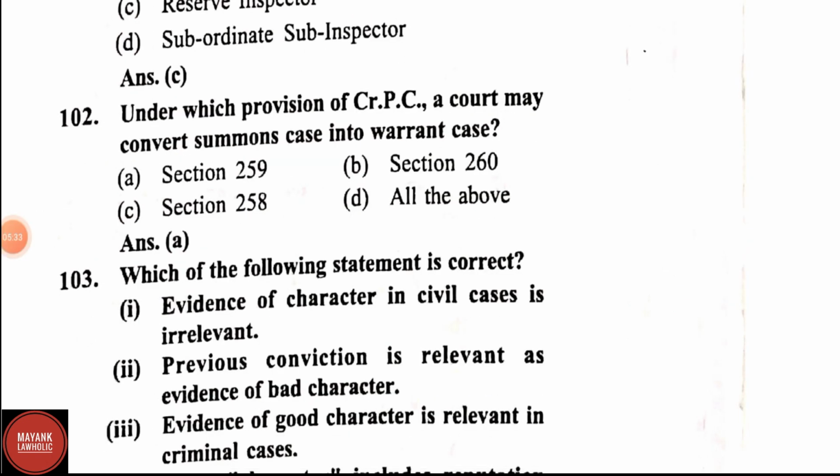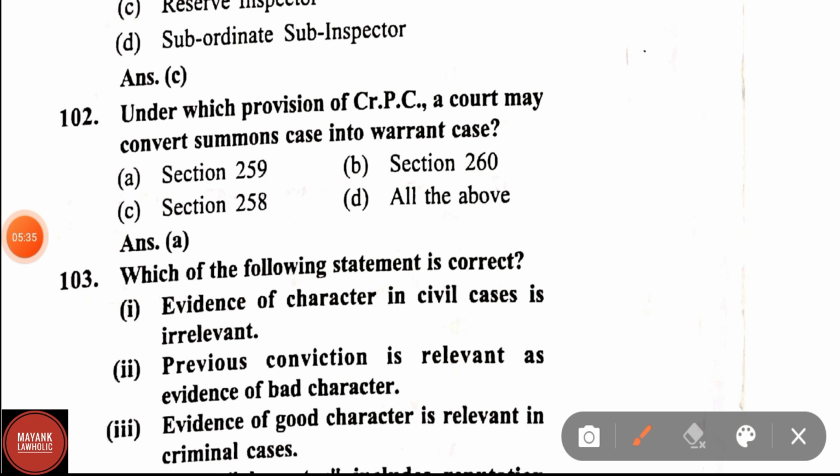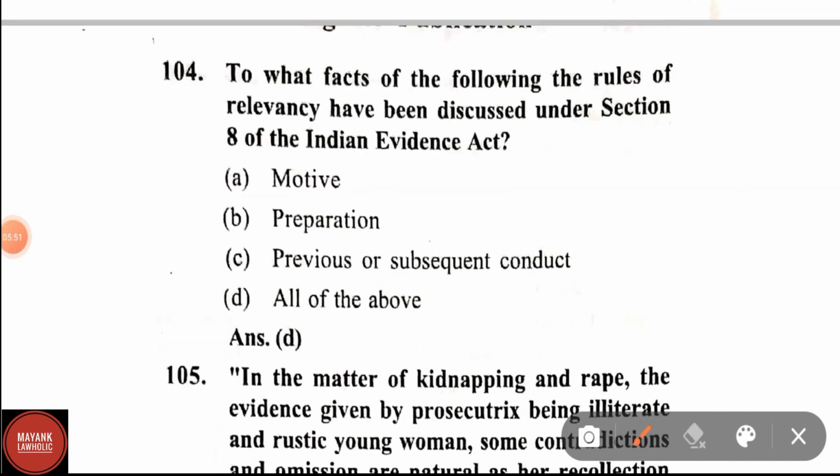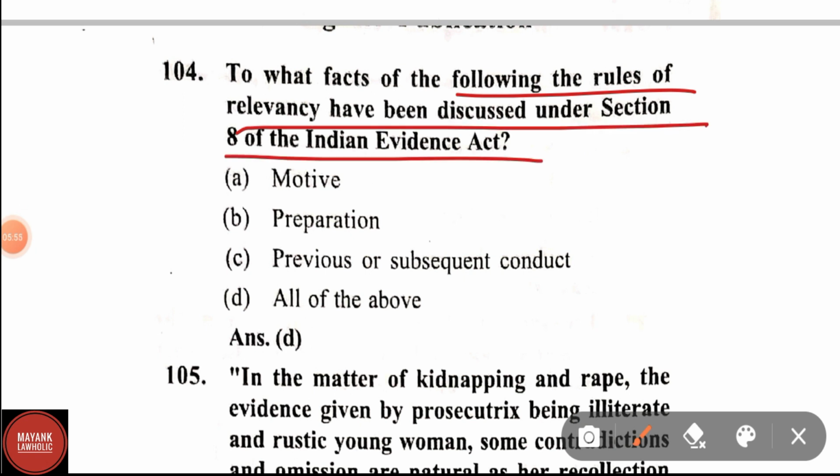Question number 102. Under which provision of CrPC may a court convert a summons case into a warrant case? Correct answer is section 259 of CrPC. Question number 104. To what facts of the following have the rules of relevancy been discussed under section 8 of the Indian Evidence Act? Options are motive, preparation, previous or subsequent conduct, all of the above. Correct answer is option D, that is all of the above.